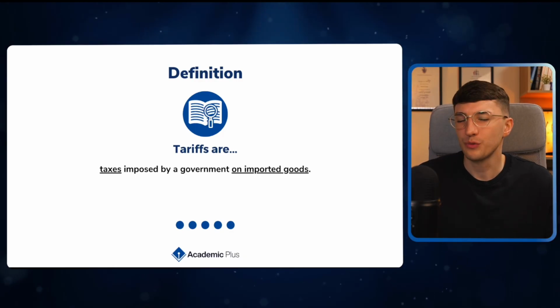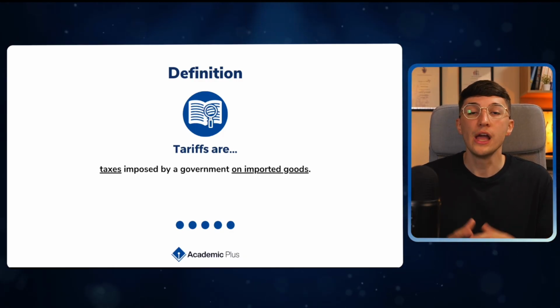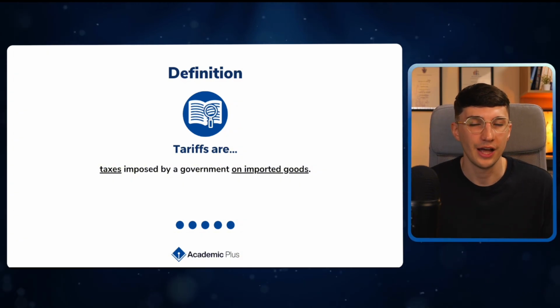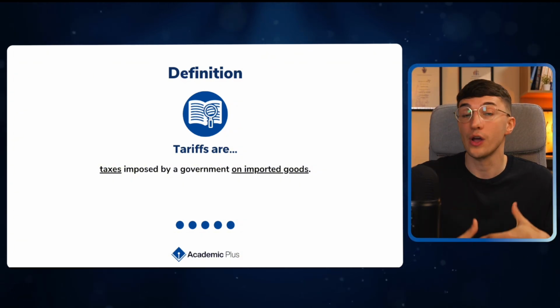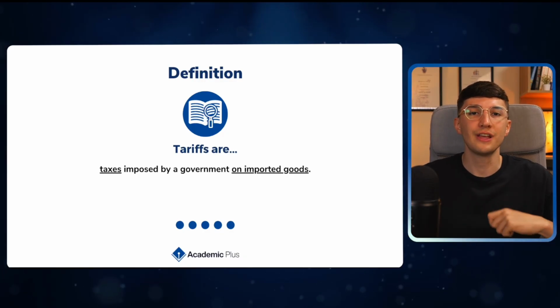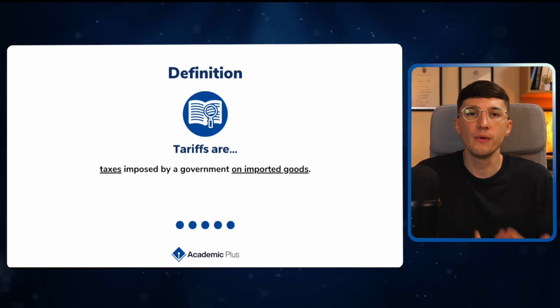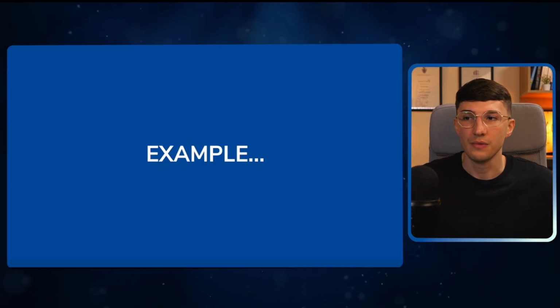Now, why do we have tariffs? Well, one of two reasons. First of all, if you increase the price of these imported goods, we know the law of demand: as price goes up, demand should fall, so we are importing less. But for the goods that we are importing, it's a tax that is being put on top of it. So the government makes more tax revenue.